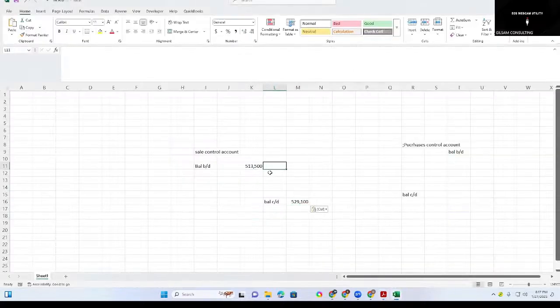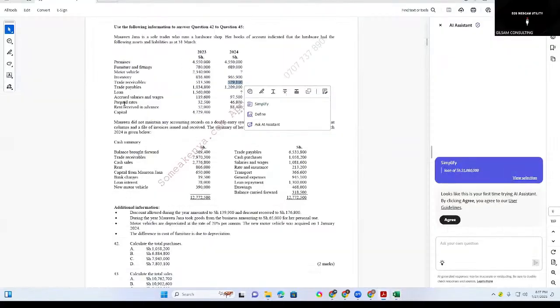We said if you have cash, if you have the discount allowed, bad debt, contra settlement, you credit. So let's see whether we have those items.